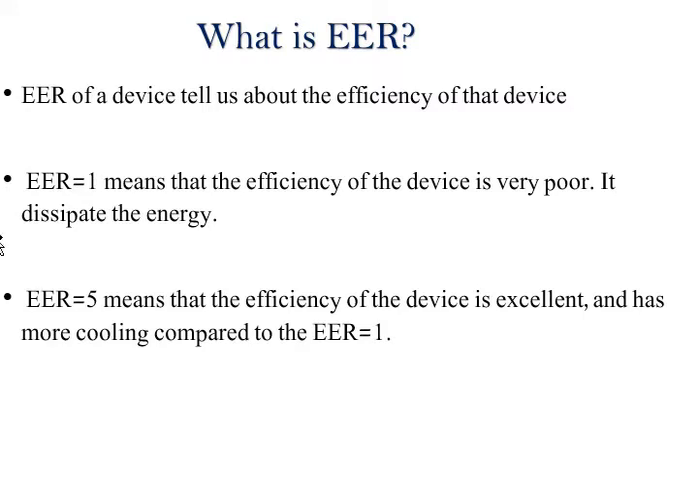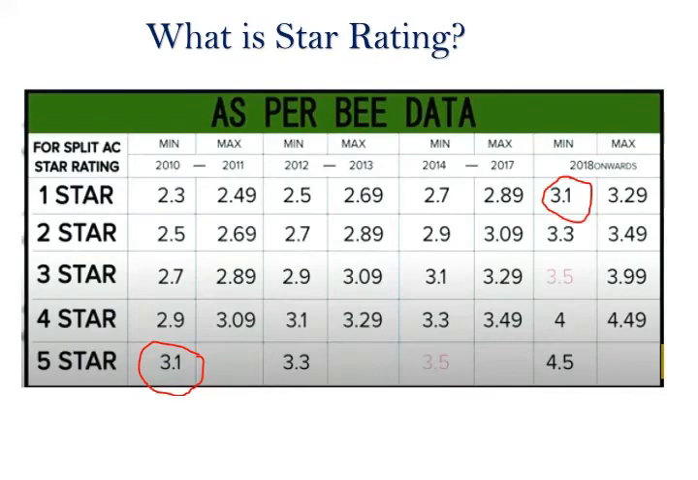To judge this EER, in some countries there is a star rating convention. As per the Board of Energy Efficiency, we have a chart of 1 star to 5 star. In most countries, the star rating is mentioned on the devices. It changes with technology. For example, in 2010, a device with an efficiency ratio of 3.1 was declared 5 star. And from 2018 till now, the same 3.1 device is declared a 1 star efficiency device. So it changes with time.